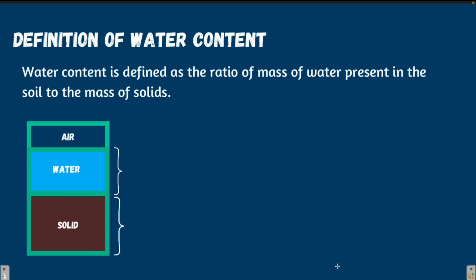Water content is defined as the ratio of the mass of water present in the soil to the mass of solids. If this is the mass of water in the soil and this is the mass of solids, the water content is the ratio of all the water in the soil sample to the mass of solids.